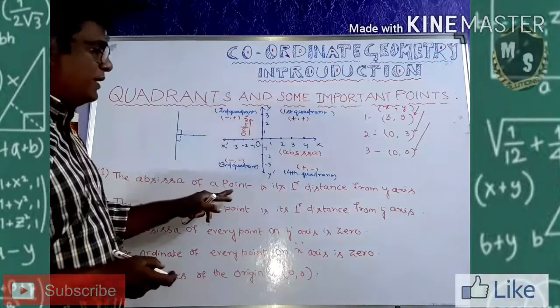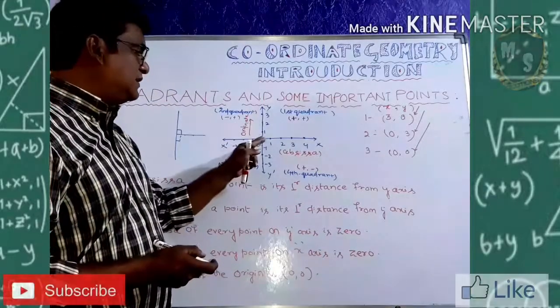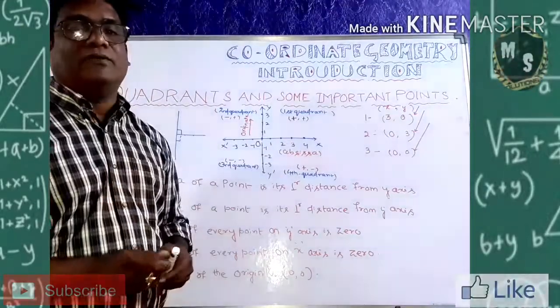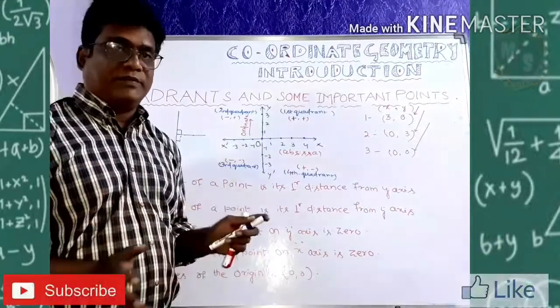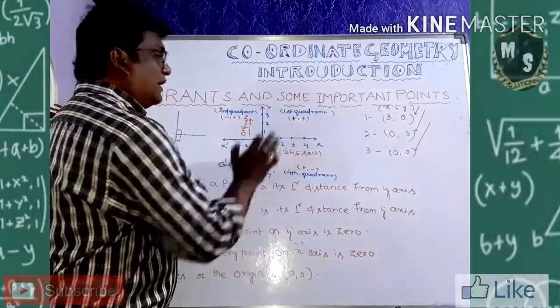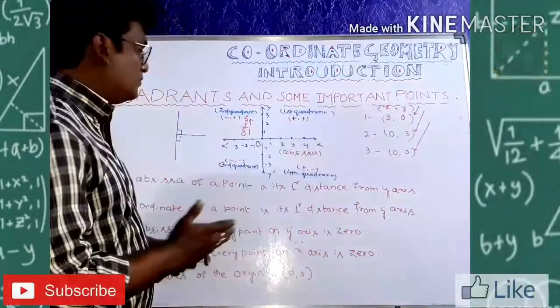The abscissa of a point is the perpendicular distance from y-axis. So what is the perpendicular distance from y-axis? It is 3. So now what is the ordinate, the y coordinate? Y coordinate is not there because it is 0 now. Only it is showing the x, and y coordinate is 0 here. Let's come to the second point.